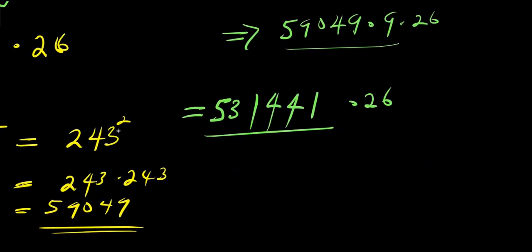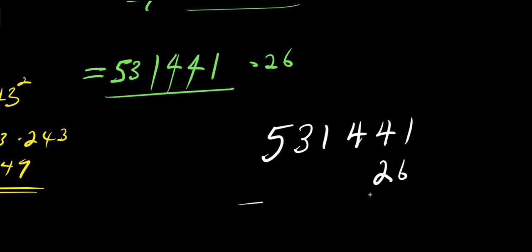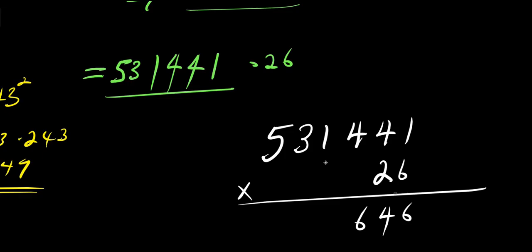So let's do the multiplication as fast as possible. 531,441 times 26. We are going to consider 6. 6 times 1, 6. 6 times 4, 24. 4 carried by 2. 6 times 4 again, 24, plus 2, 26. 6 carried by 2. 6 times 1, 6 plus 2, 8. 6 times 3, 18. 8 carried by 1. 6 times 5, that's 30 plus 1, we have 31.